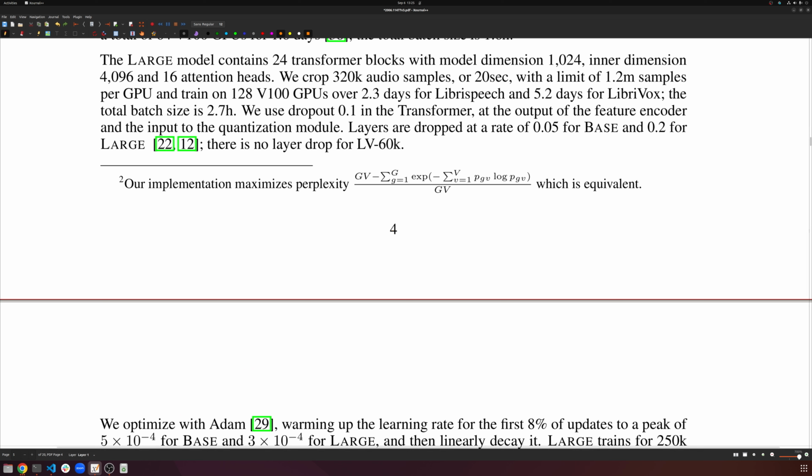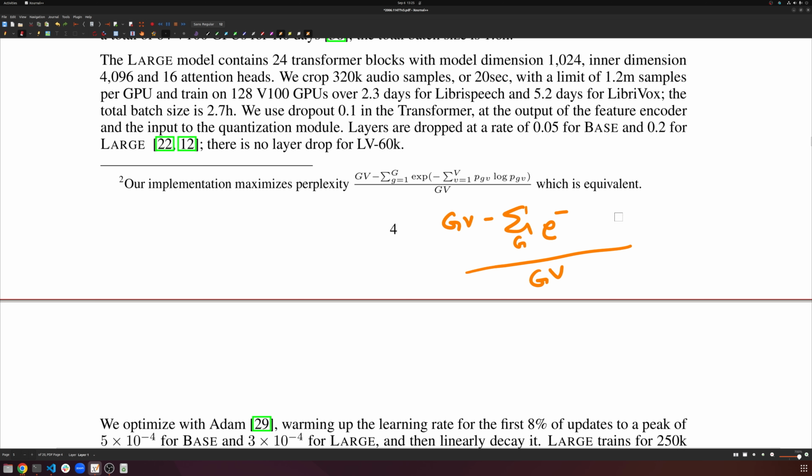We have this GV minus some e to the power negative something happening. So let's just pull it apart. Instead of maximizing entropy, they maximize perplexity, but it's the same thing. So they have GV minus, we have that sum over our codebooks again, which I'll just write like this, e to the power negative sum over our codes for each codebook, and we have p times log p. And these p's are the same thing, and we divide by GV. Well, how does this work out? We know that in a perfect uniform distribution, this should end up as log V, right?